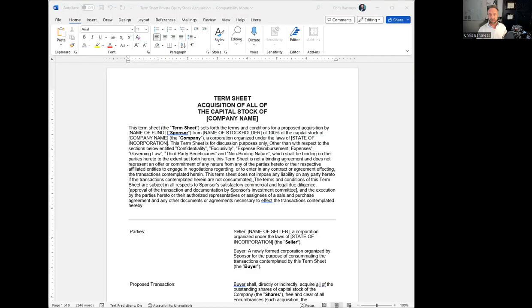So I'm going to show you a sample. I'm going to share my screen, and then we will go through, let's see here. And this one is a term sheet, but some people call them a letter of intent. It's basically the same thing. So a term sheet or a letter of intent is an entry stage before you have the full purchase agreement to buy a business. This one is to acquire 100% of the ownership or stock of a corporation.